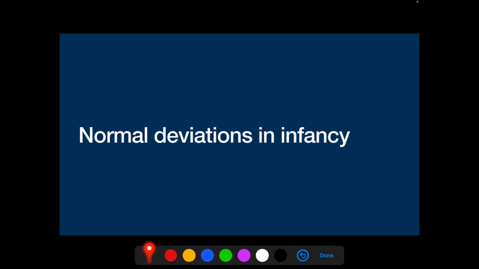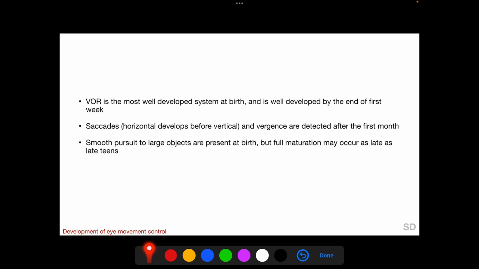Now coming to ocular motor system development in infancy, VOR is the most well-developed system at birth and is well developed by the end of the first week. Saccades and vergences are detected after the first month, and the horizontal saccades develop before the vertical saccades. Smooth pursuit to large objects is present at birth, but full maturation may occur as late as the late teens.